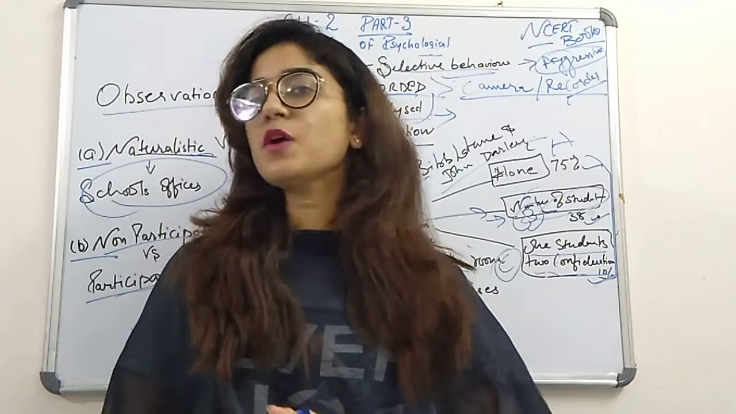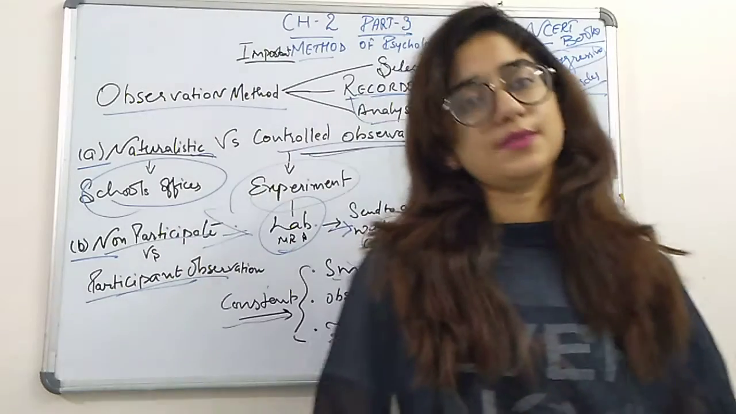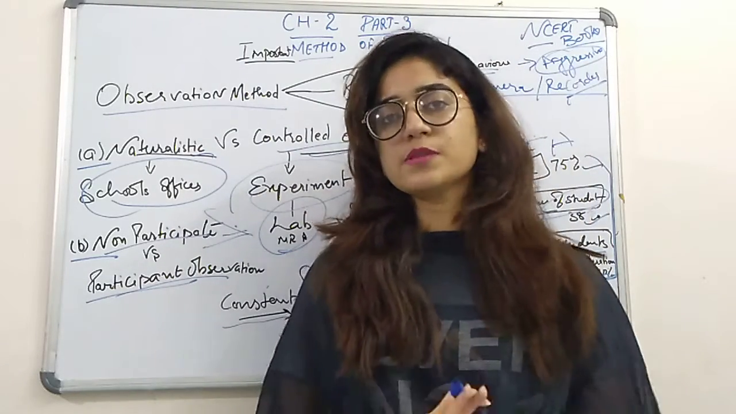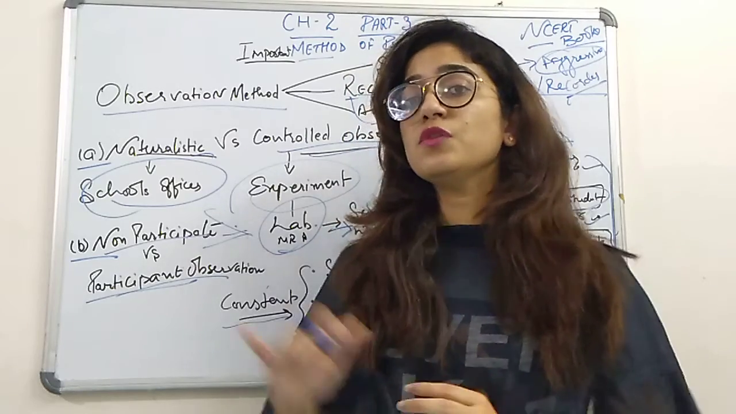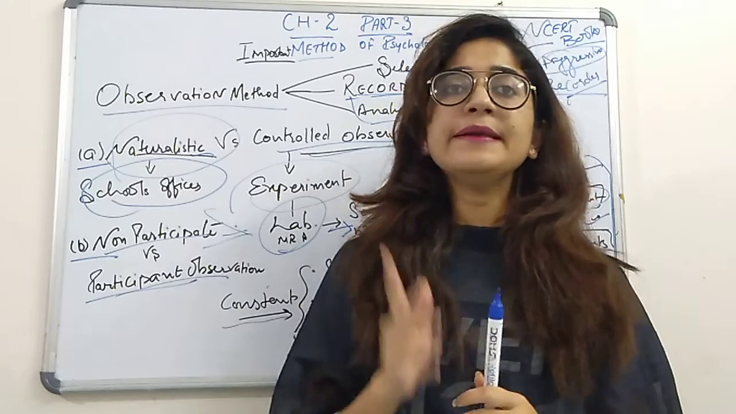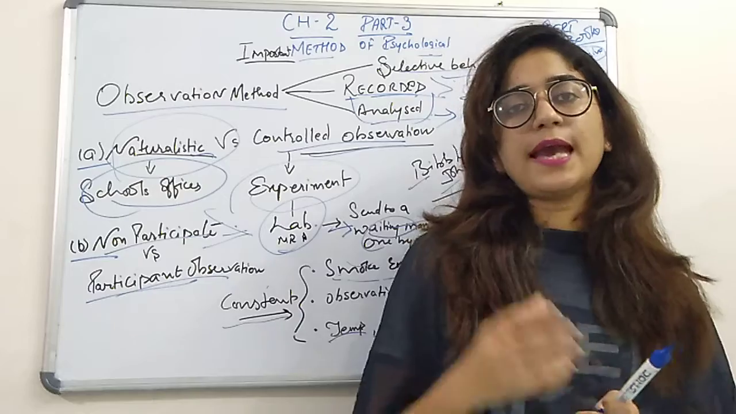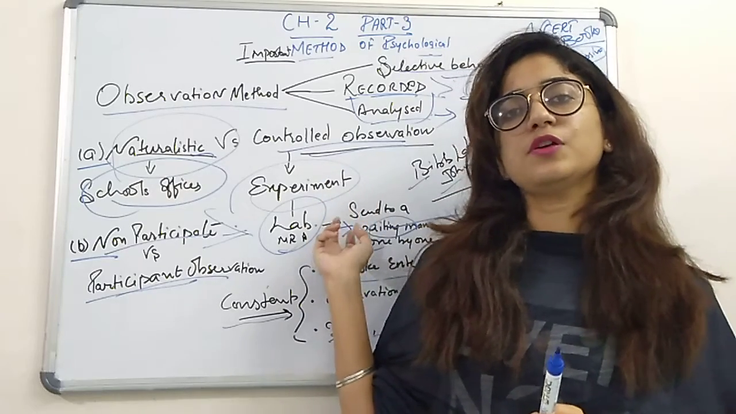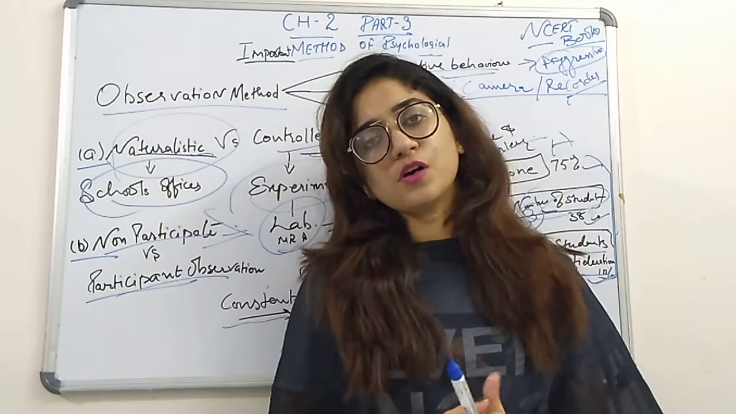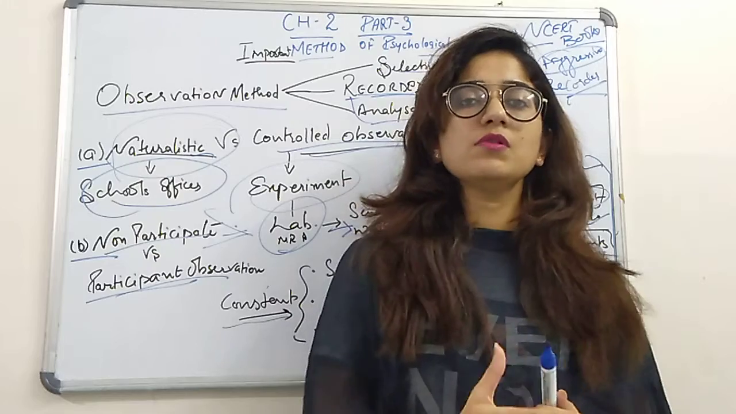Now your homework will also be the same: you have to observe the behavior of a particular person. You will not say the name. From your family you can observe anybody's behavior, but you will do it in a naturalistic way. Then you will analyze that particular behavior with your own sense: what kind of behavior you observed and what kind of things you noticed in it.